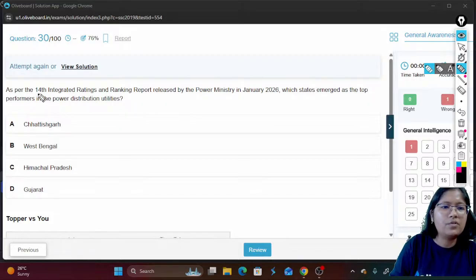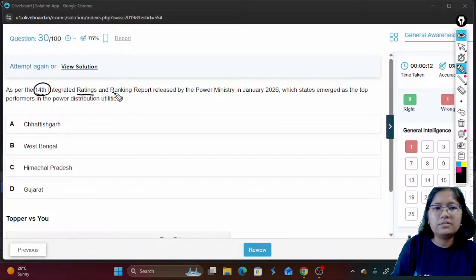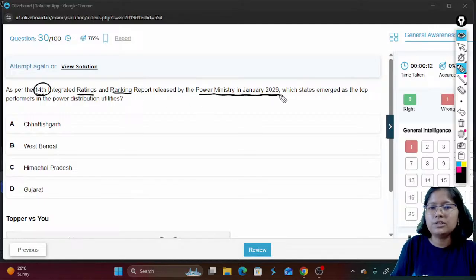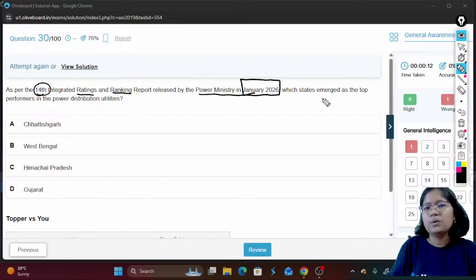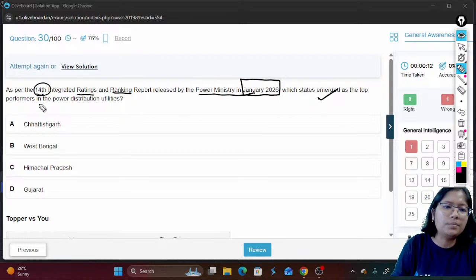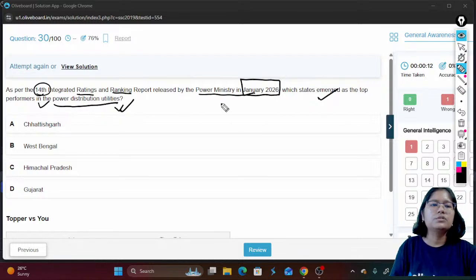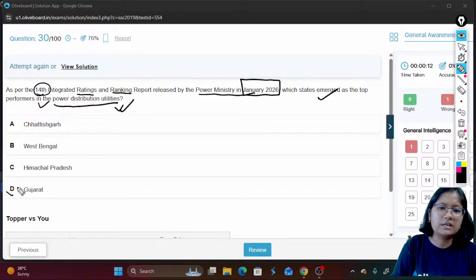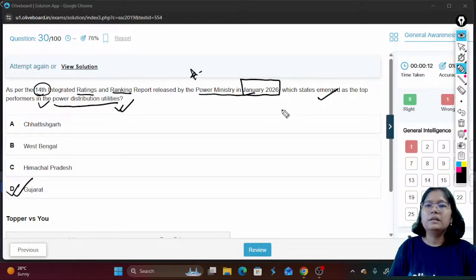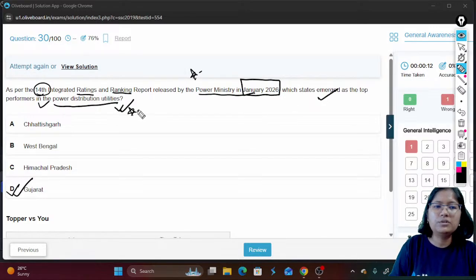As per the 14th Integrated Ratings and Ranking Report released by the Power Ministry in January 2026, which state emerged as the top performer in the power distribution utilities? So Gujarat is the new Mumbai. Gujarat has emerged as the leading or the top performer in the power distribution utilities.